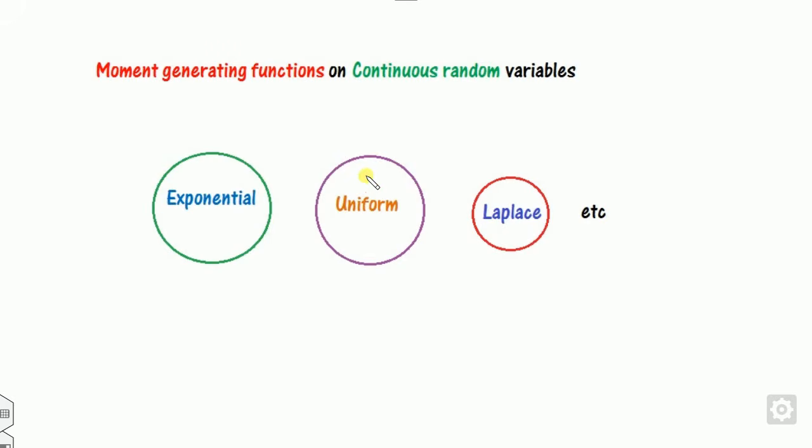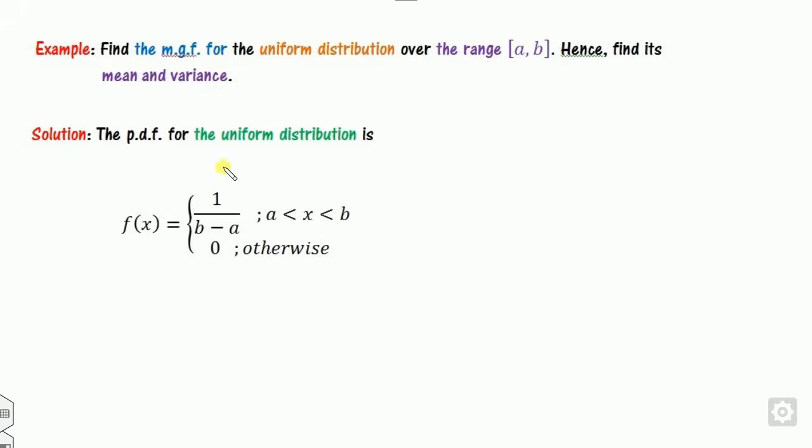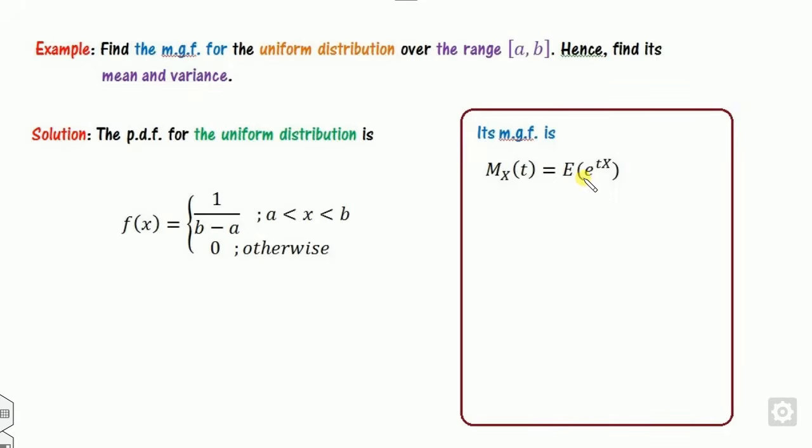Now look at the second, we will try to calculate the moment generating function for the uniform distribution. All of you know that the uniform distribution is over the range a to b. So we will try to find the MGF and then we will try to calculate the mean and variance. Again, this is continuous, so you can start here.